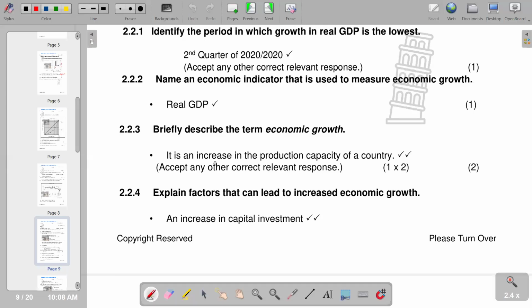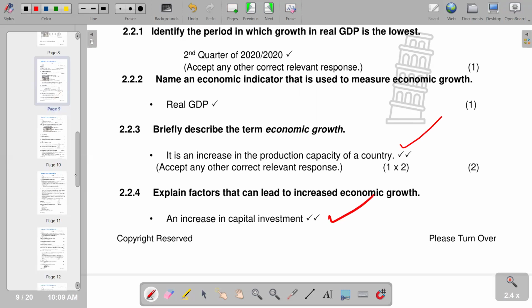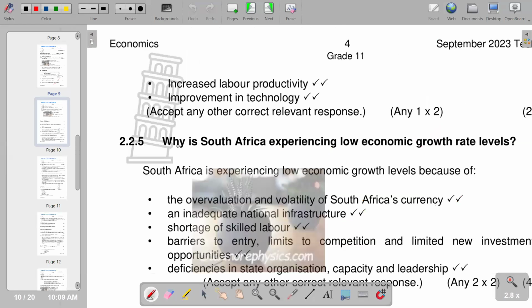Basically, economic growth is an increase in the production capacity of a country. So that indicates economic growth. And then our next question is saying, explain factors that can lead to increased economic growth. So what factors can activate economic activity, in terms of increasing economic activity? We can have an increase in capital investment as one of the factors that we can include. Moving on, we can also have increased labor productivity as a factor, and then improvement in technology also.